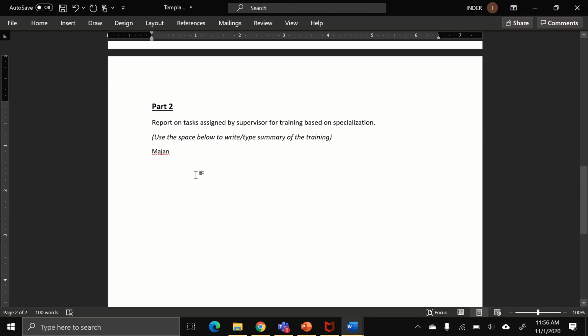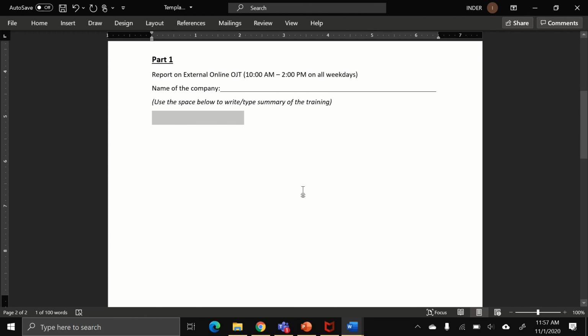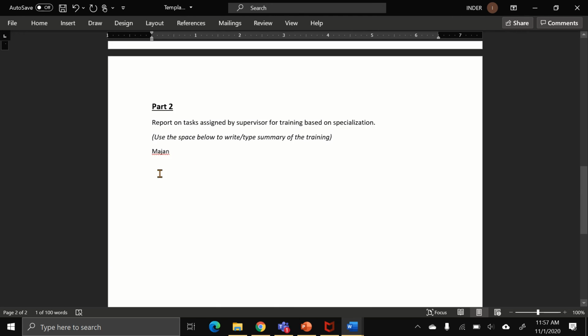In week number 3 also, in part 2, the same Majan company, and week number 4 also, part 2, Majan company. So in every week except week number 1, in part number 2, you have to write about the Majan company training, and a very short training here. Not in great detail, only 1 page here.